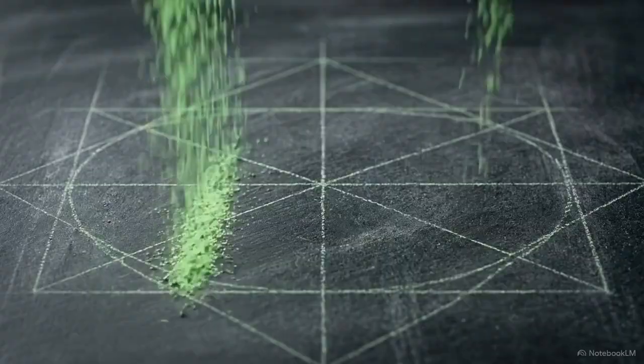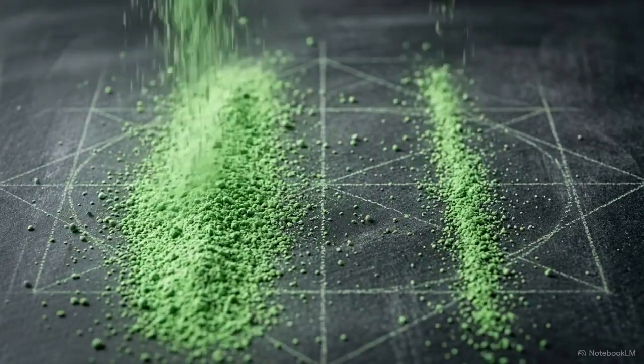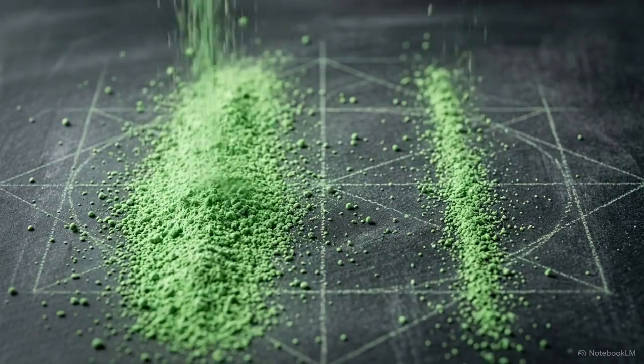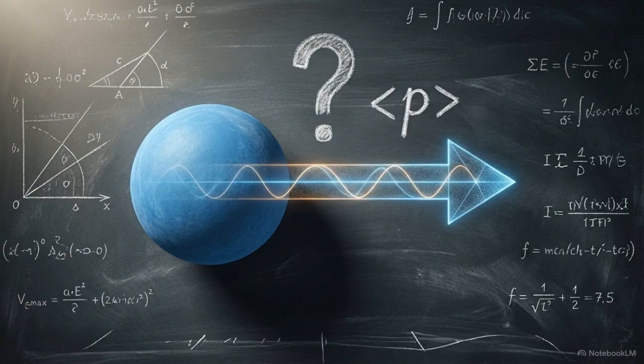It computes the mathematically weighted average of what you will measure if you repeat the exact same experiment an infinite number of times. We can deploy this expectation framework to calculate a counterintuitive physical reality for our one-dimensional particle in a box. We will determine its average expected momentum in the ground state. We set up the expectation integral over the total width of the box.